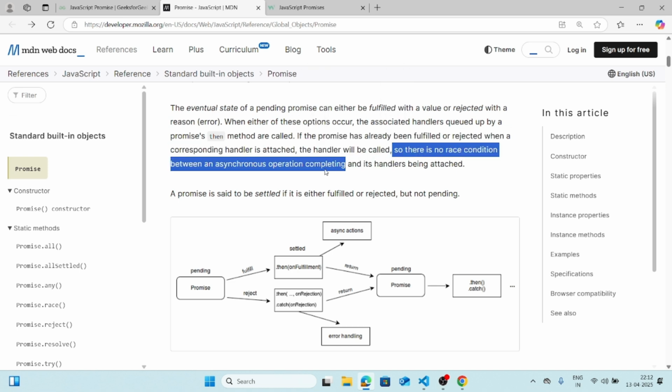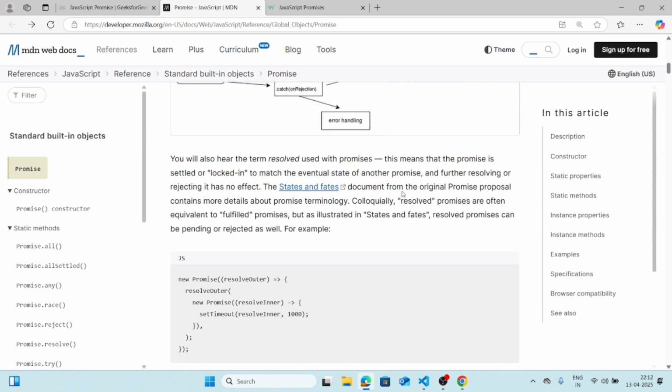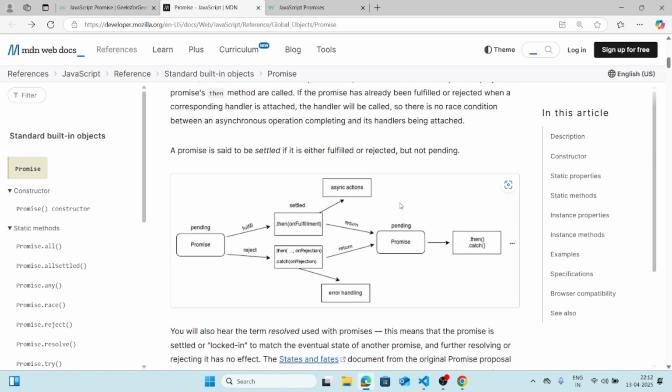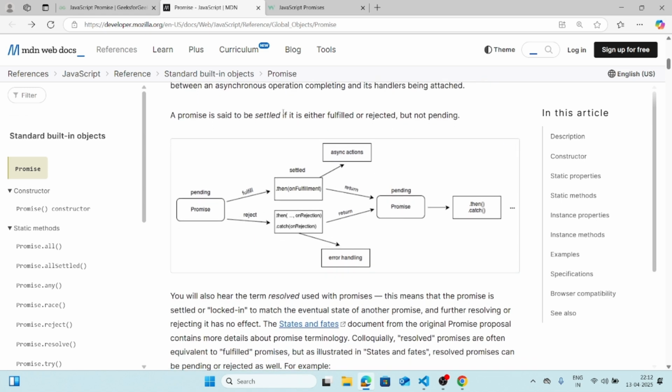So there is no race condition between an asynchronous operation completing and its handlers being attached. A promise is said to be settled if it is either fulfilled or rejected, but not pending.